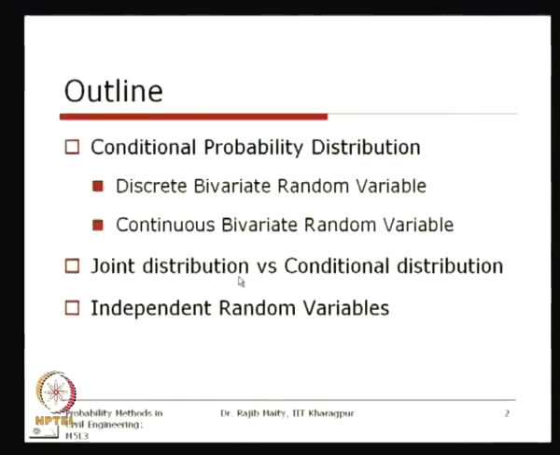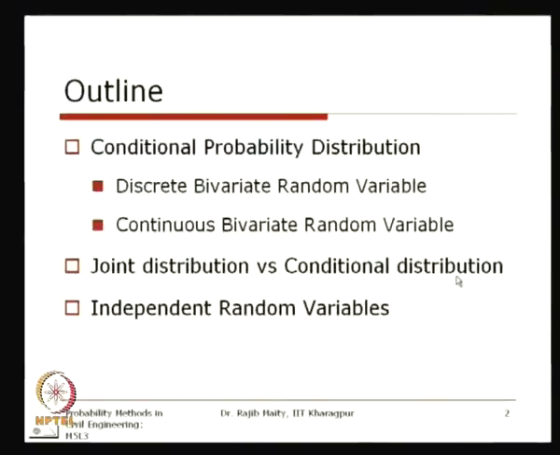From that joint distribution, how we can get the conditional distribution, and what the conditional distribution means, we will discuss under joint distribution versus conditional distribution.